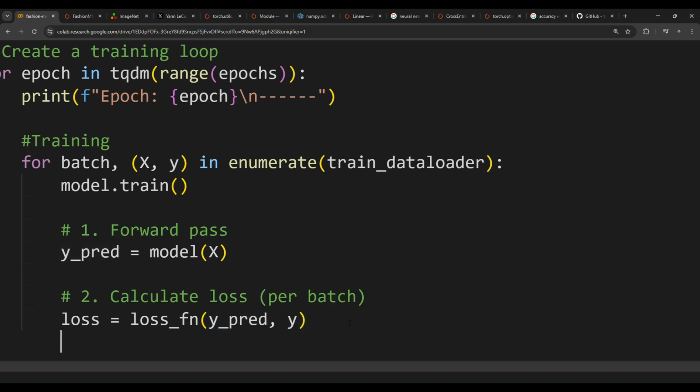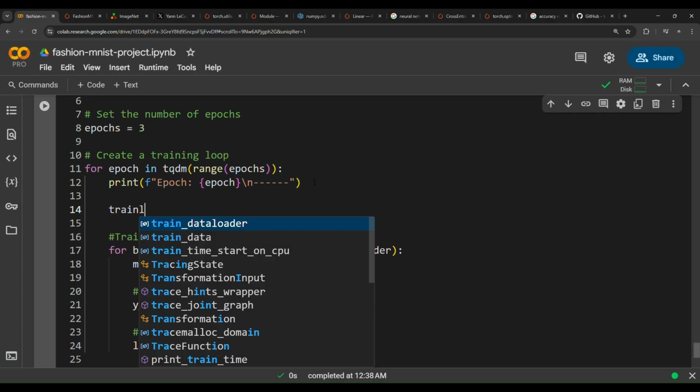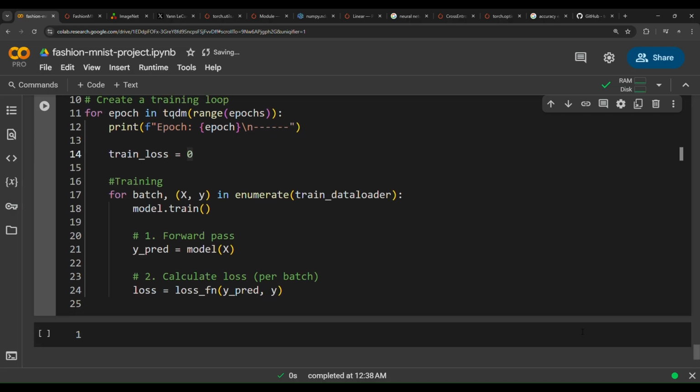And then, sorry, I have forgotten to create a variable here called train loss. This variable is significant and important. Why? Because this variable will contain the accumulated losses over time. This loss will be updated each batch. So each batch will calculate the loss per batch and then overwrite this loss.